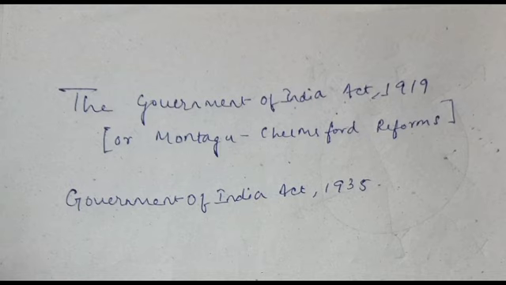Next, the federal legislature. There were to be two houses, a bicameral legislature. That is the Council of States, which is the upper house and a permanent body, with one third of the membership retiring every third year, composed of 260 members. 156 were representatives of British India, and 104 were members of the princely states. Out of the 156 members of British India, 150 were to be elected on a communal basis, while 6 were to be nominated by the Governor General.